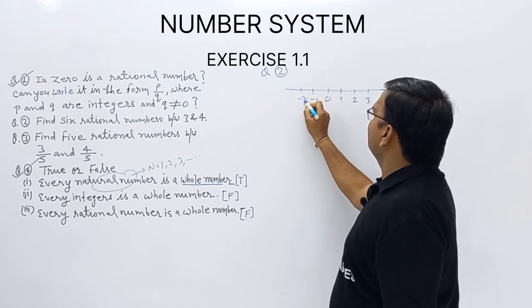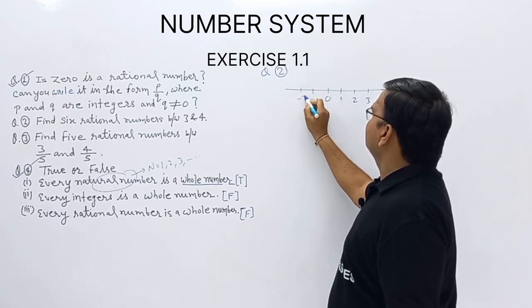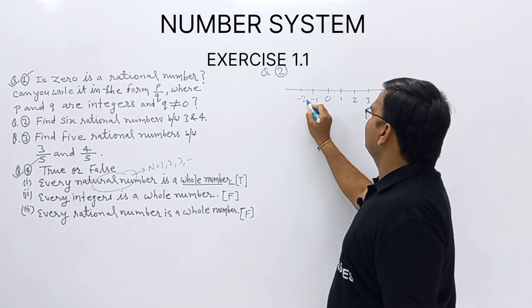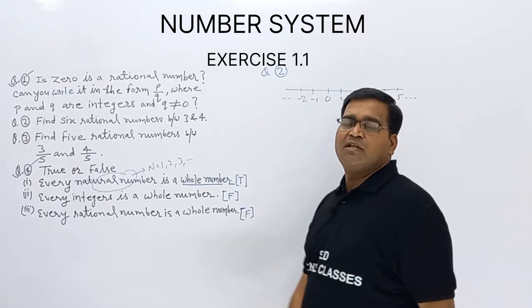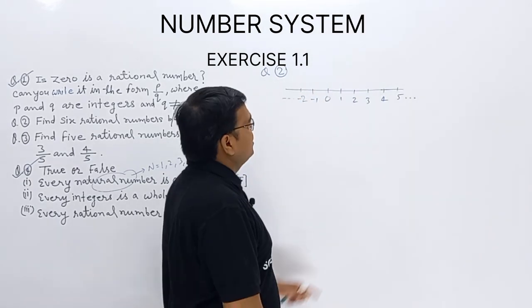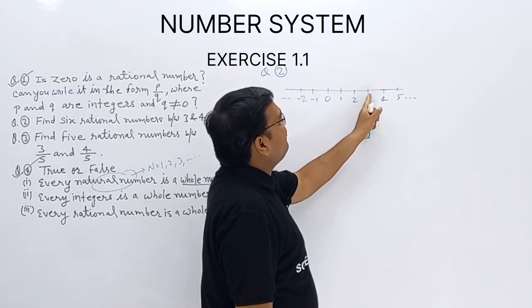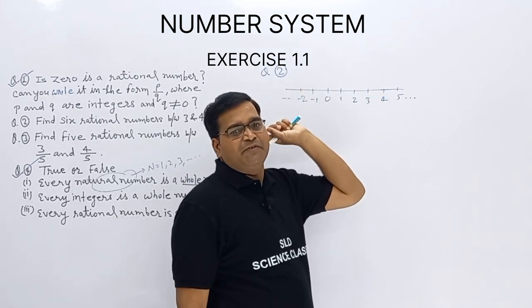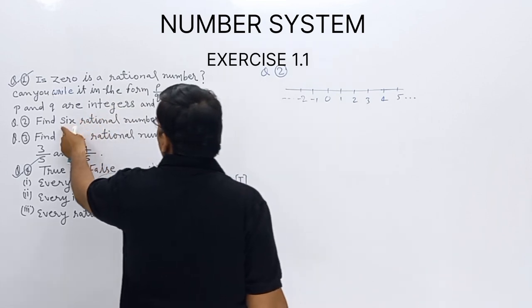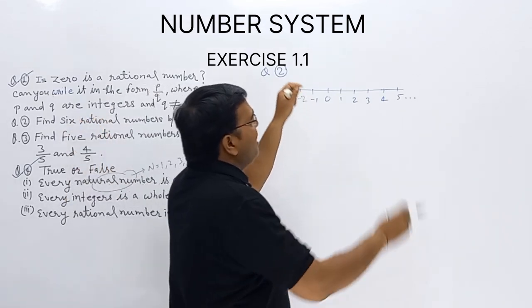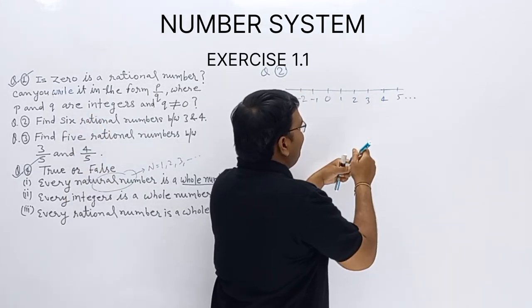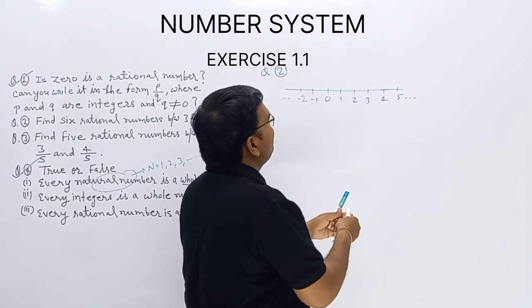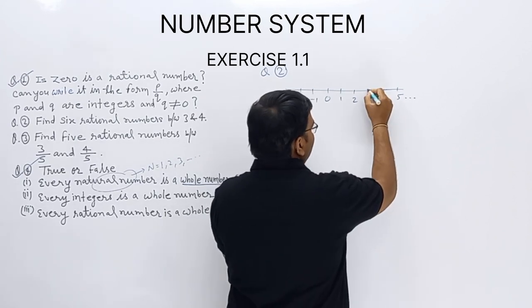-1, -2 and so on. Observe 3 and 4. In between 3 and 4 we want 6 rational numbers. In between 3 and 4.